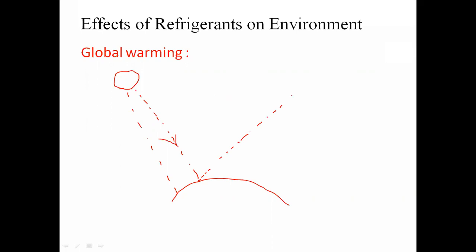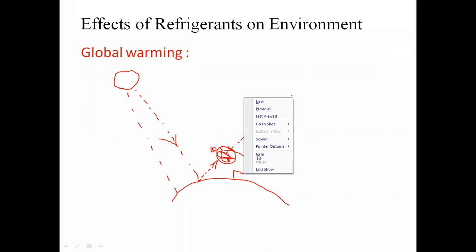But what is happening because of extensive use of refrigerants, which consist of various elements such as carbon dioxide and CFC, is that the reflected rays are not getting exposed to the atmosphere. Those reflected rays are getting absorbed by that carbon dioxide or various elements available in the environment. Because of the same, as those carbon dioxide as well as CFCs are nearer to the Earth's surface, the temperature of the Earth's surface goes on increasing. That concept is called global warming.